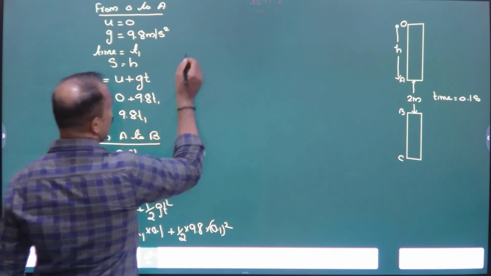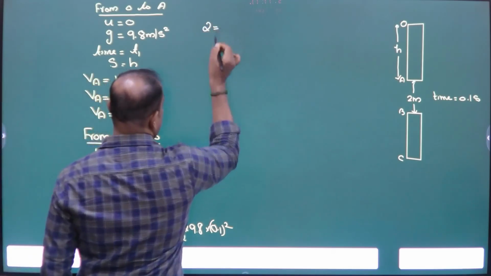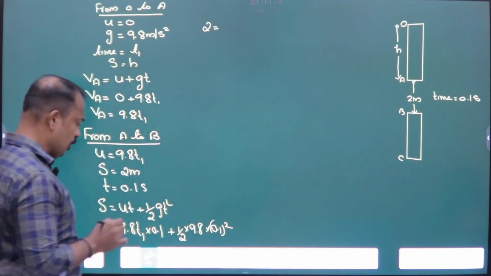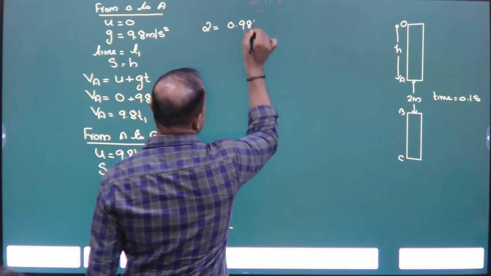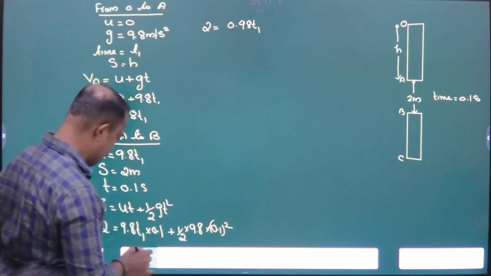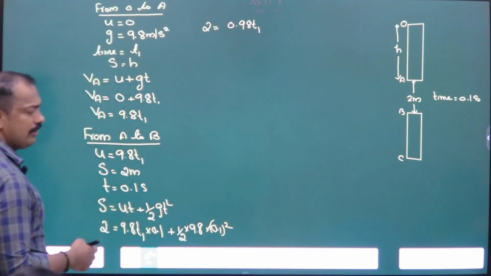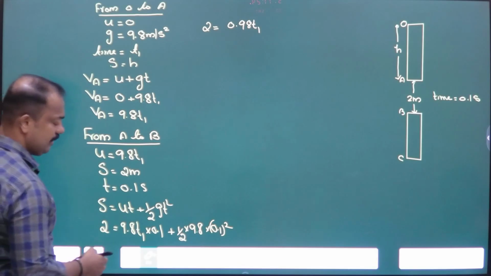So 2 is equal to 9.8 into 0.1, that is equal to 0.98 T1.